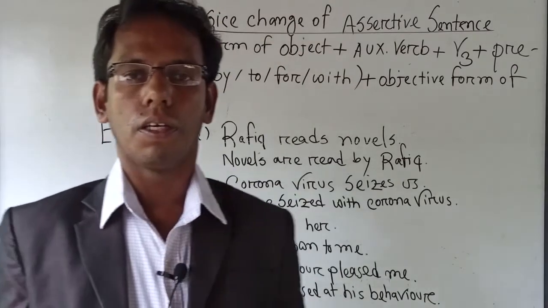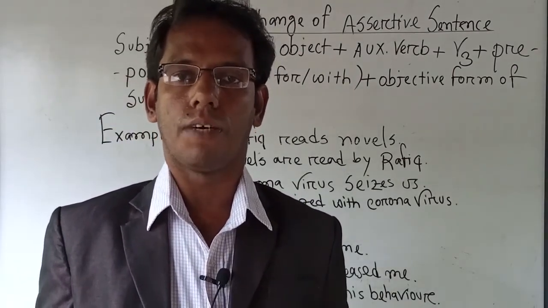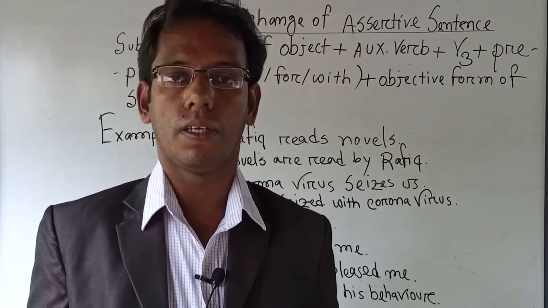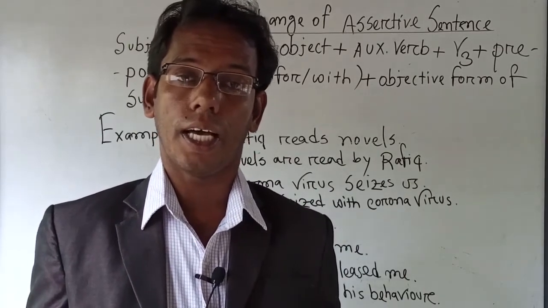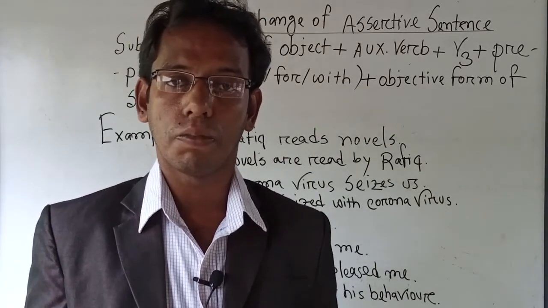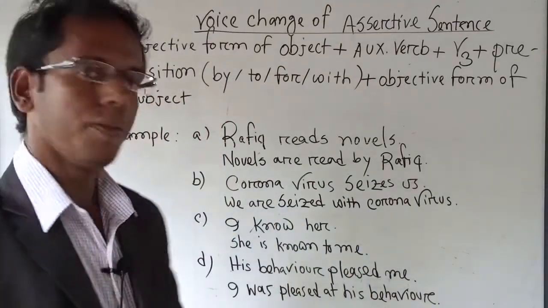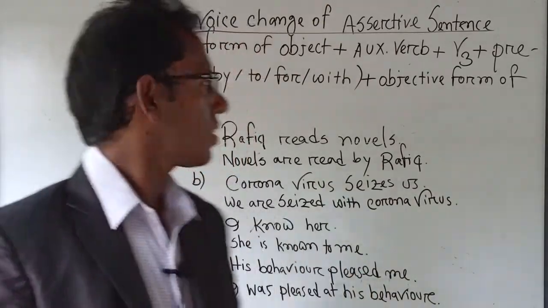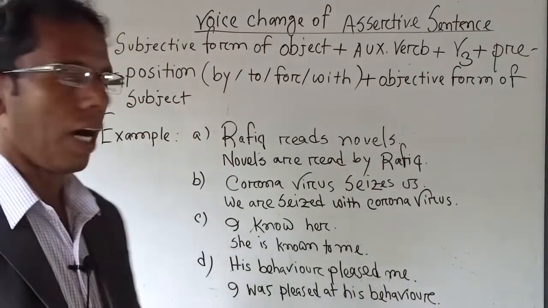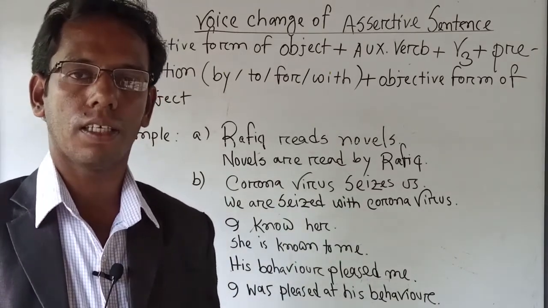That means in passive voice we have to use the verb in past participle. Another name of the past participle of a verb is V3. Then preposition. Prepositions may be used such as by, to, for, with, at, etc.